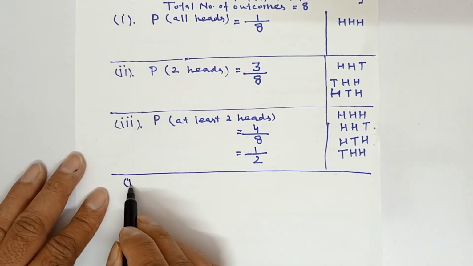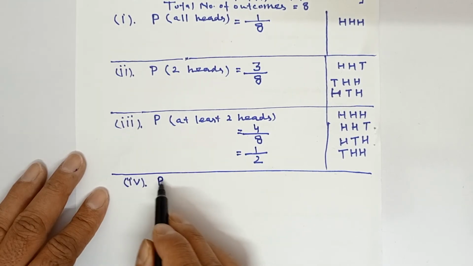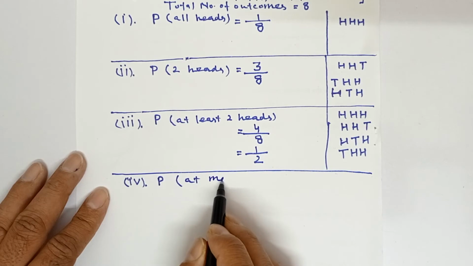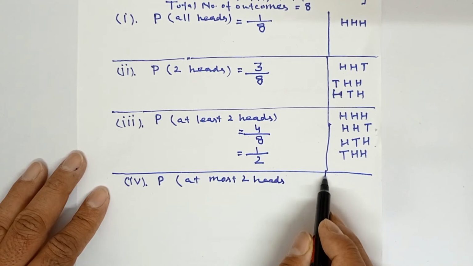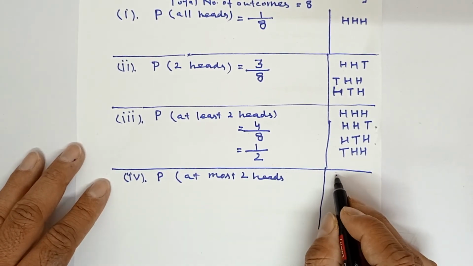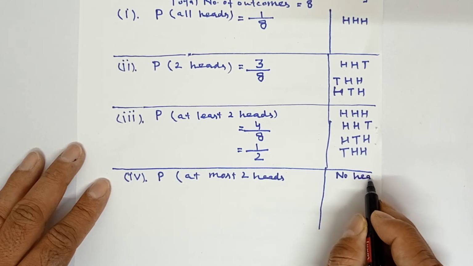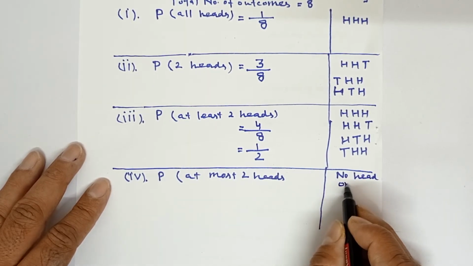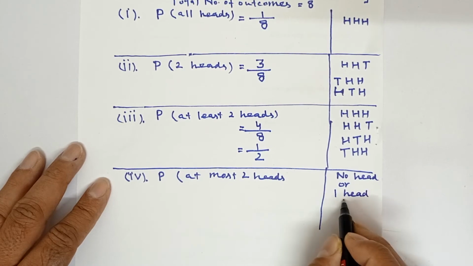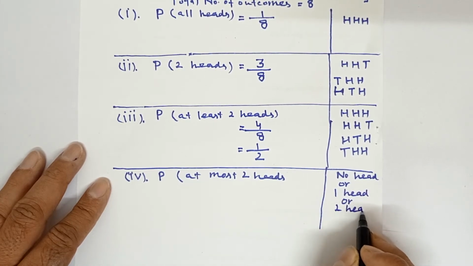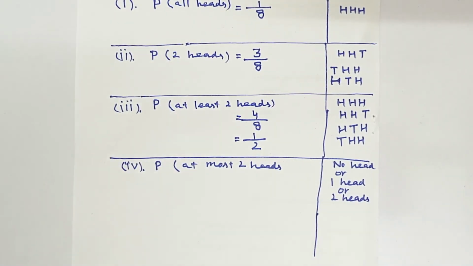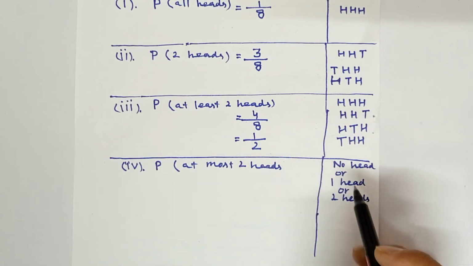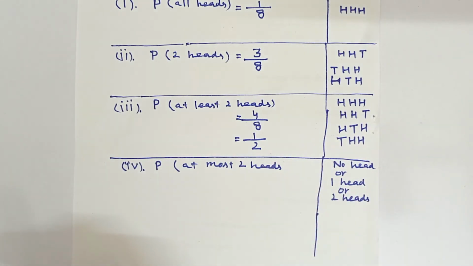Now part number 4, probability of at most two heads. Understand this meaning. You are to take that event also when there is no head, when there is one head, and when there are two heads. Means what event you are to neglect? Other than these three, only one will be neglected, that there are three heads,